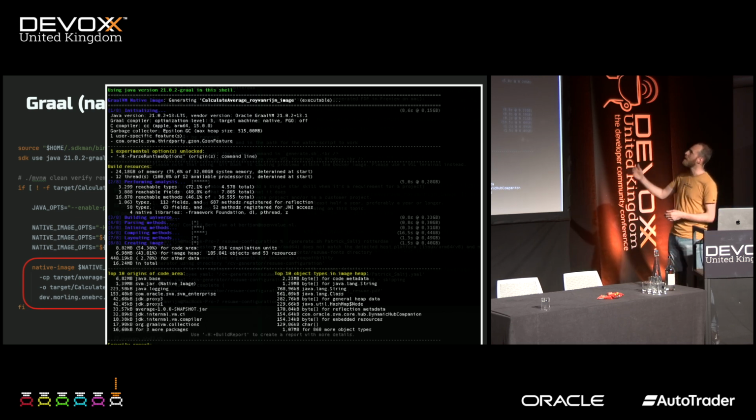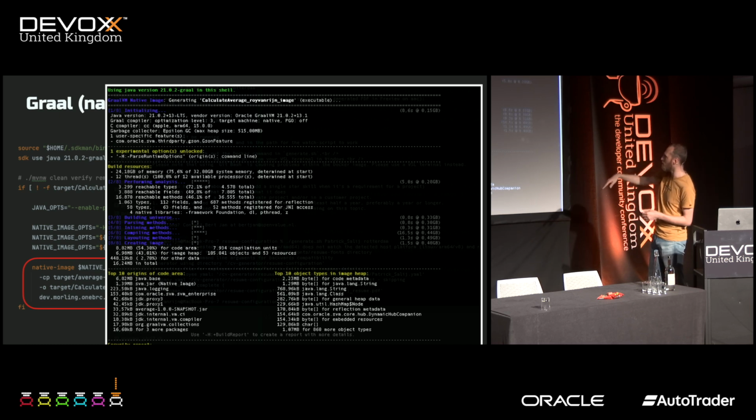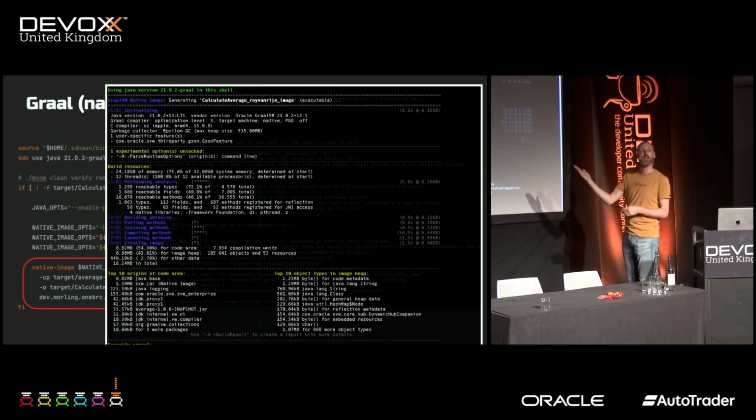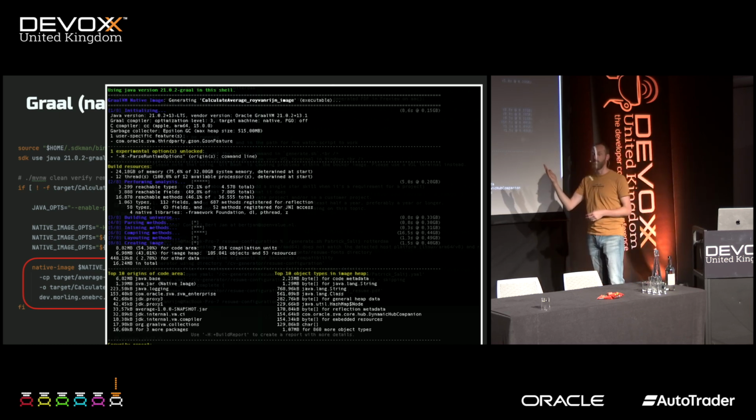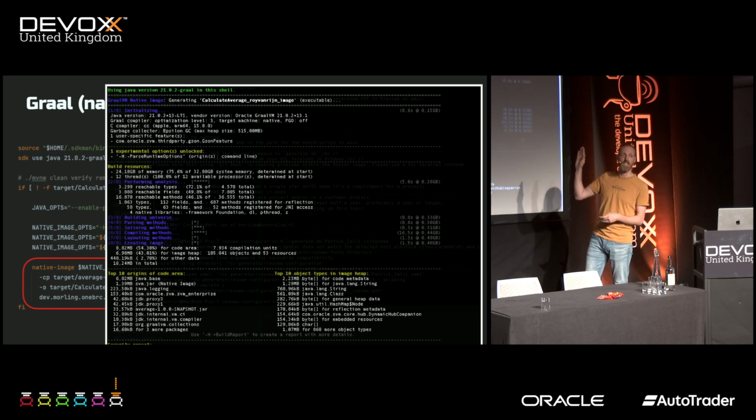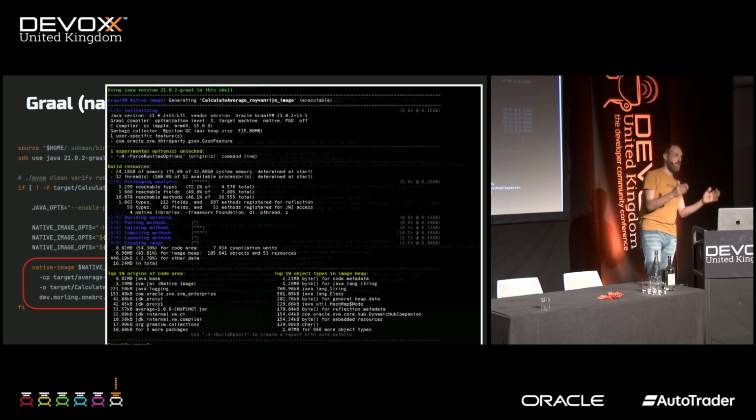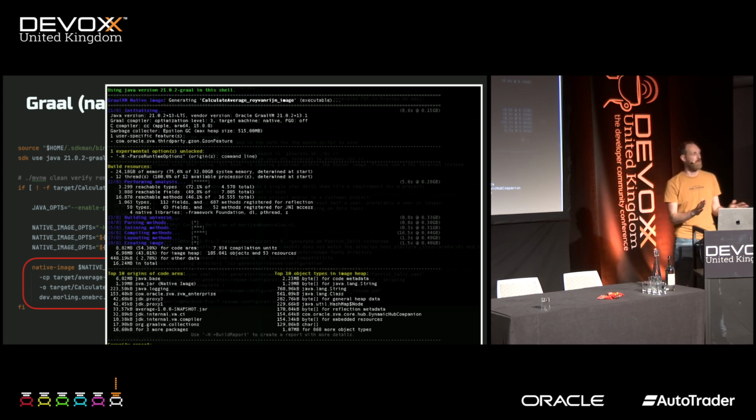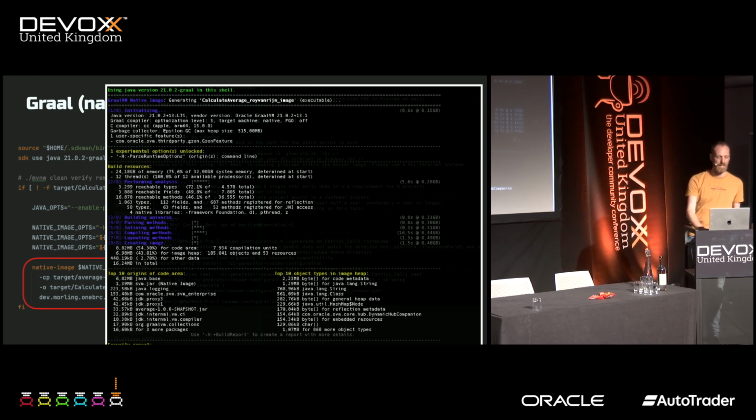This is what it looks like. First, we set the correct version, then it goes through a lot of stuff. This takes quite a while. It's becoming way, way faster. This used to take like 10 minutes. Now it's just a couple of seconds. Yeah, and in the end, you get an executable made specifically for your machine, and you run it, and everything's fine.